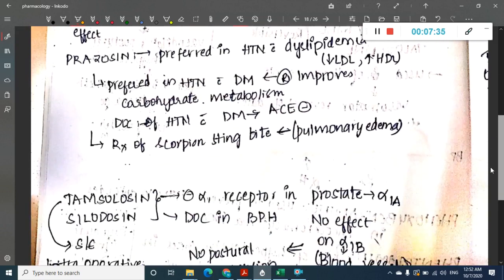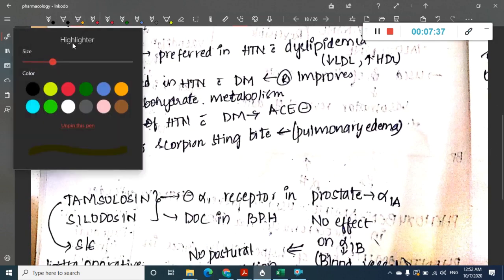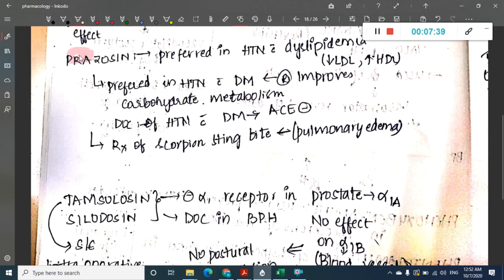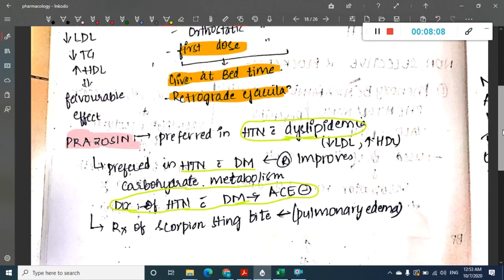Okay, the first drug to see here is prazosin. This prazosin is preferred in patients with hypertension with dyslipidemia. It can also be used in hypertension with diabetes mellitus, but it is not the drug of choice. The drug of choice for hypertension with diabetes mellitus is ACE inhibitors, but you can also give this in such patients.